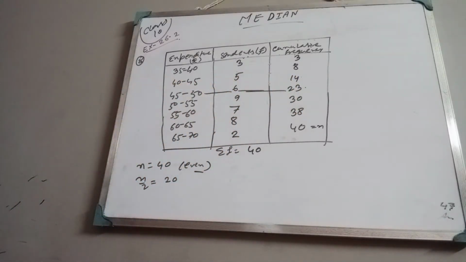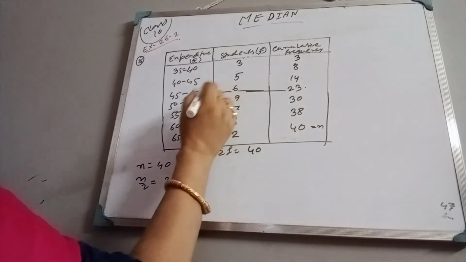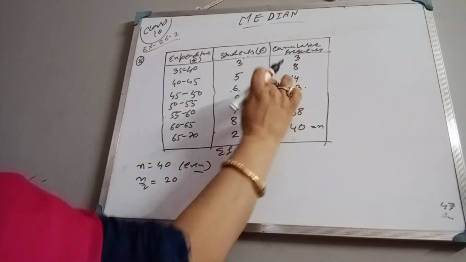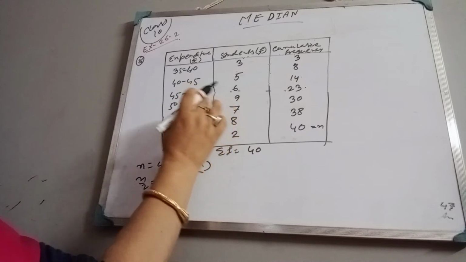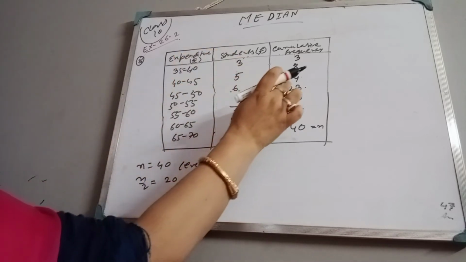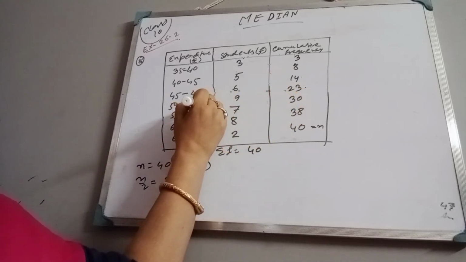So we will consider 45 to 50. No, this is number 4, right? Writing is a problem, it is not written in order. 1, 2, this is 3, this is the 4th one, I think.